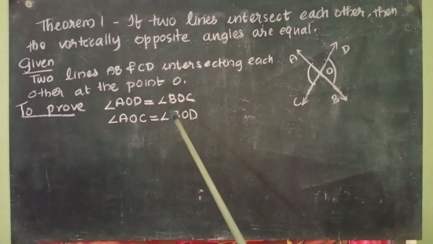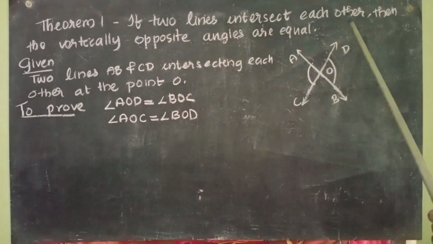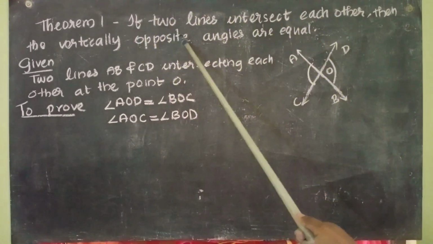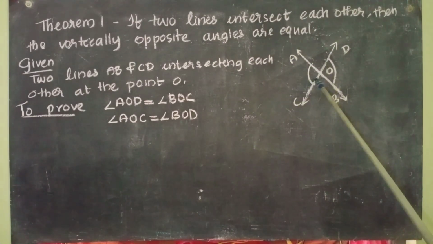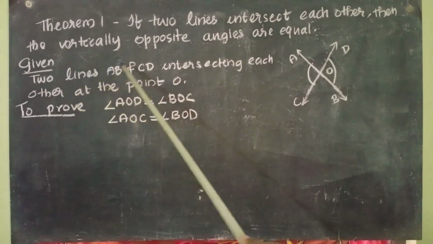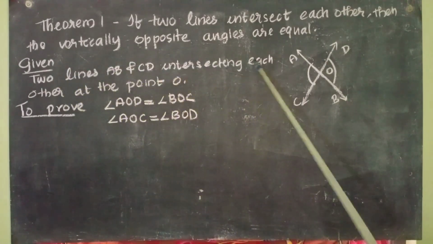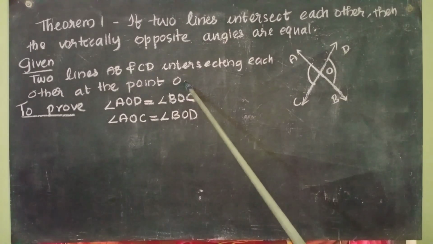So what all things we have discussed? First, our theorem: if two lines intersect each other, then the vertically opposite angles are equal. Then we have drawn this figure and we have written there, given two lines AB and CD intersect each other at the point O. That is the given idea.